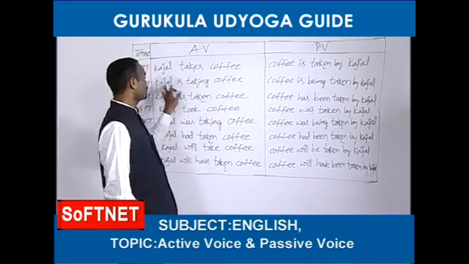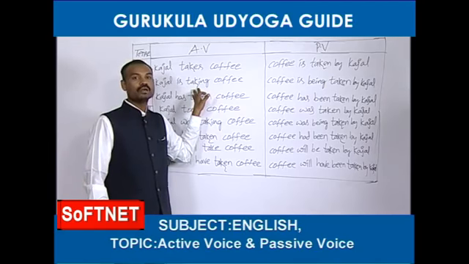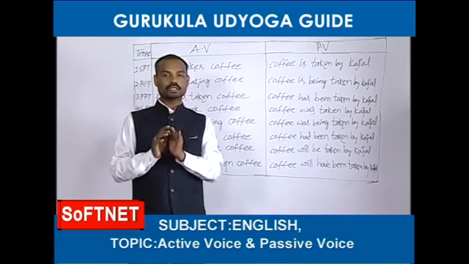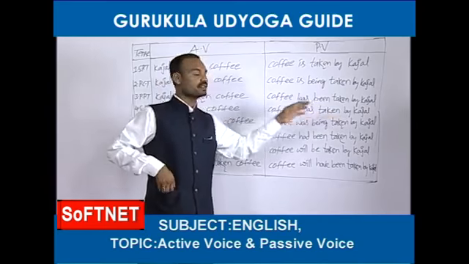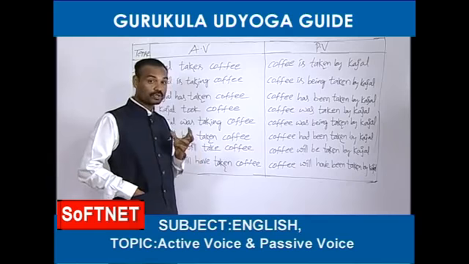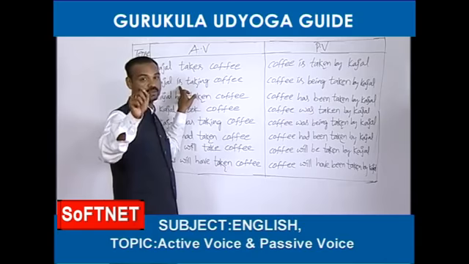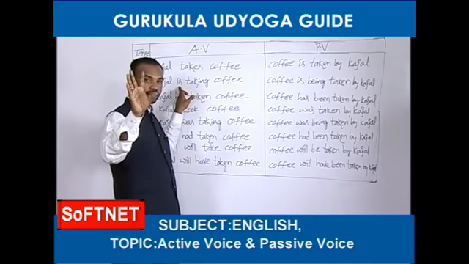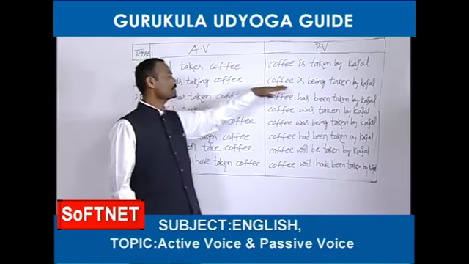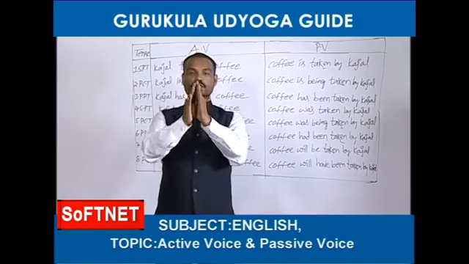Let's see present continuous tense. Which tense am I teaching now? Present continuous. See friends, how to change active voices of present continuous into passive voice. Kajal is taking coffee. This is present continuous. How can you find out that it is present continuous? Whenever you find am, is, are plus ing form in the given sentence, you can find out that the sentence belongs to present continuous. Now we should change this active voice into passive voice. Friends, whatever the tense is, the same formula should be applied.